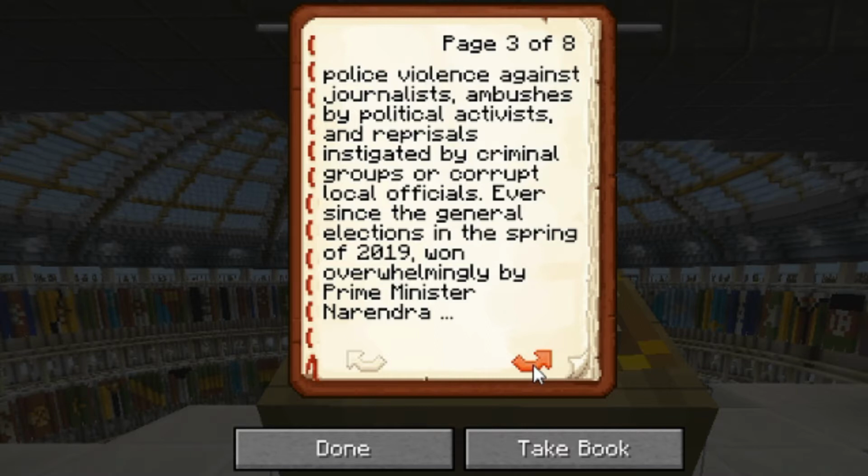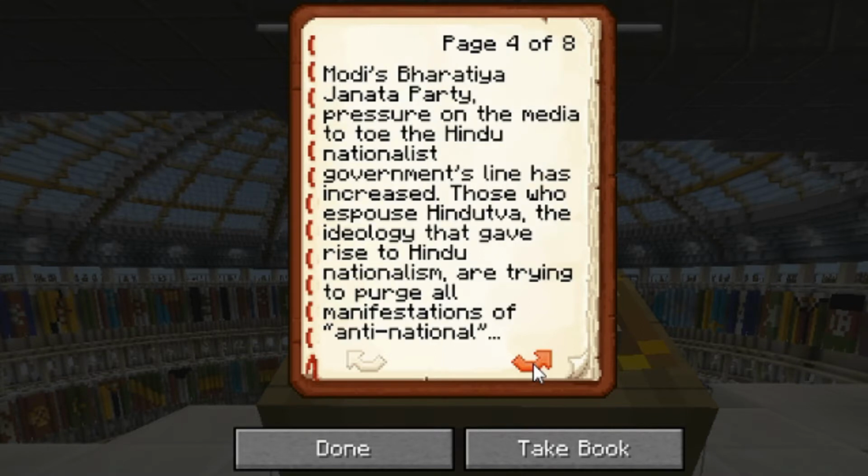Ever since the general elections in the spring of 2019, won overwhelmingly by Prime Minister Narendra Modi's Bharatiya Janata Party, pressure on the media to toe the Hindu nationalist government's line has increased.